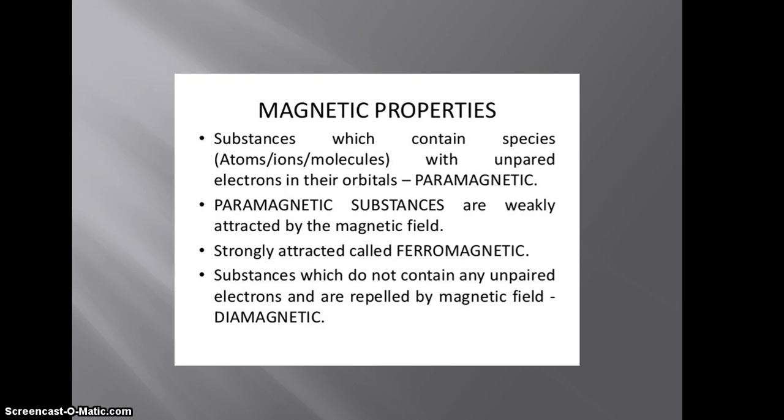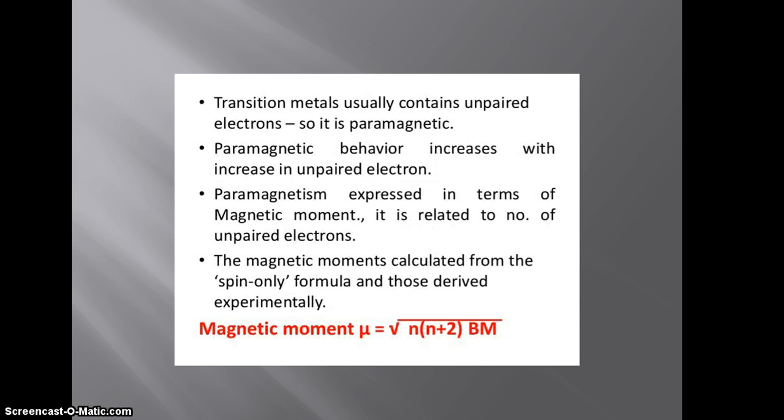There are some species which also show magnetic properties like paramagnetic, diamagnetic and ferromagnetic. Paramagnetic means it contains unpaired electrons. Diamagnetic means it contains paired electrons. And the element which is strongly attracted by a magnetic field is ferromagnetic. Transition metals usually contain unpaired electrons, so they are considered paramagnetic.